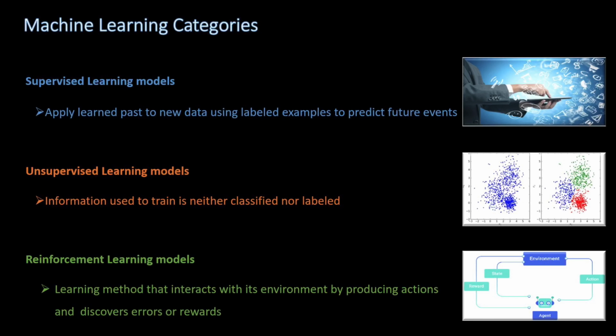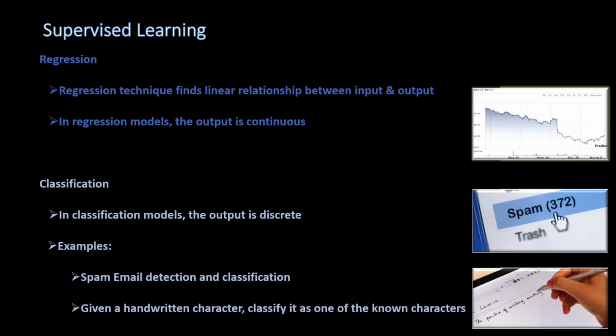Let's now get into the details of each category. In supervised learning, the labeled training data is used to train the model. For example, in stock price prediction, date and stock price is provided, and the stock price for the future date needs to be predicted. Supervised learning can be further grouped into regression and classification problems.